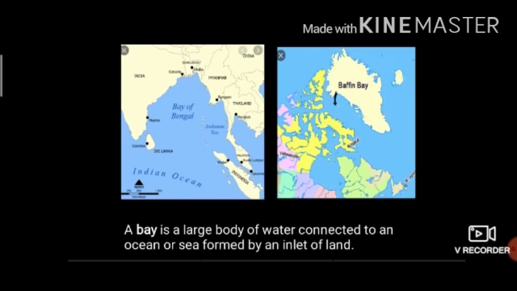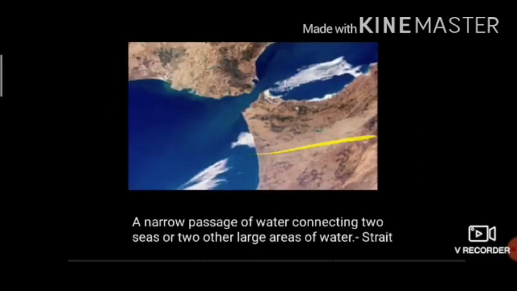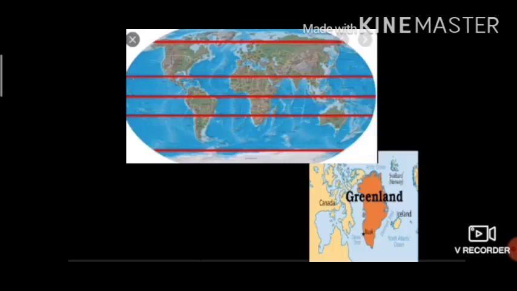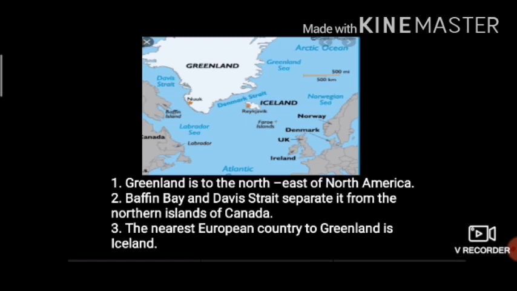For Baffin Bay also there is a sea and an ocean. Which sea and which ocean? See this. Labrador Sea and Arctic Ocean. This is all Arctic Ocean. So this is called Baffin Bay. I hope the meaning of bay and strait is clear to you.